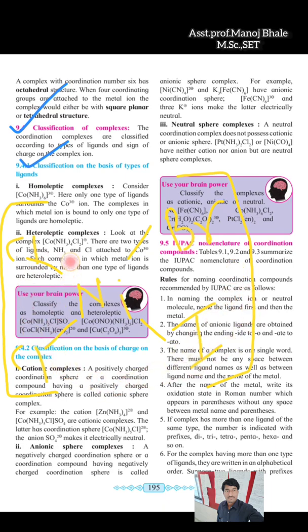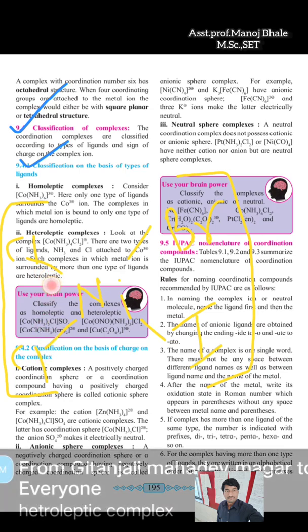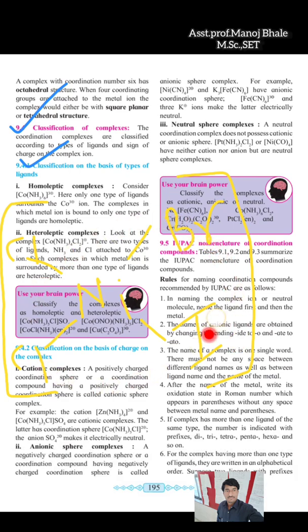Why? Because if there is even one ligand which is different from the others, that is also classified as a heteroleptic complex. In this example there are three types of ligands. How many types? One, this is chlorine; two, this is the second type; and this is the third type. There are two similar chlorines, while bromine is different and iodine is also different. So this is an example of a heteroleptic complex, because in this complex the ligands are different.